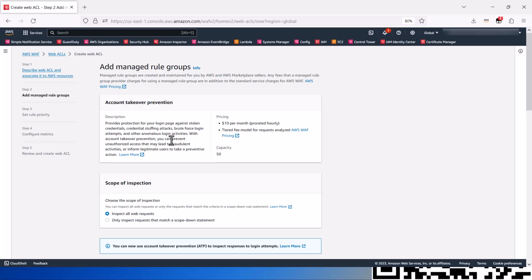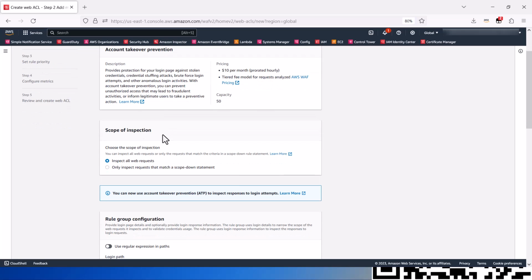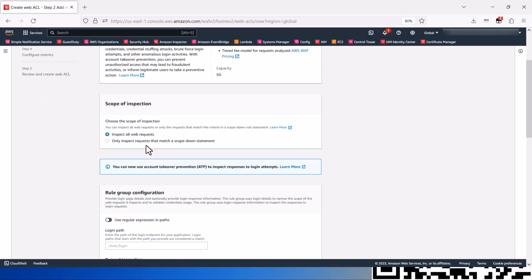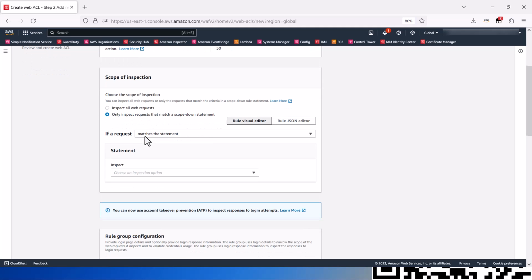As we can see at the top, there is a description of Account Takeover Prevention and what it does. For the scope of inspection, I will just select Inspect all web requests. If you don't want all requests to be inspected, you can always choose the scope-down statement, where you can select the statement to match your specific criteria.